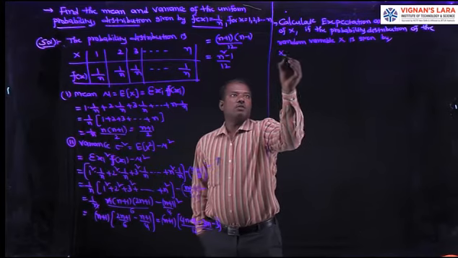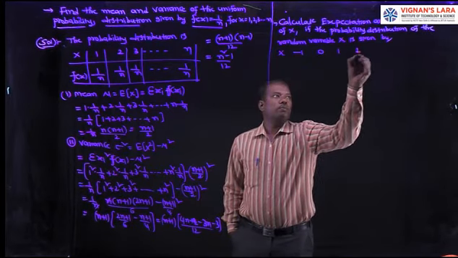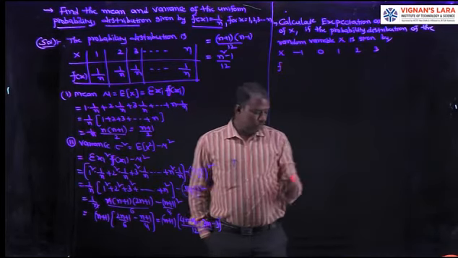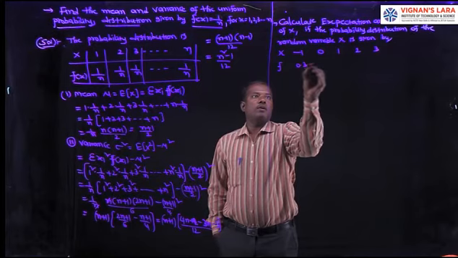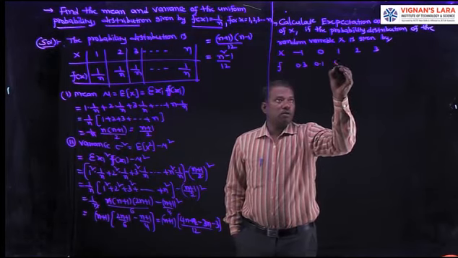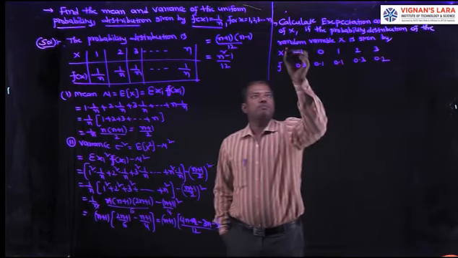x values minus 1, 0, 1, 2, 3. Its probabilities are 0.3, 0.1, 0.1, 0.3, 0.2.